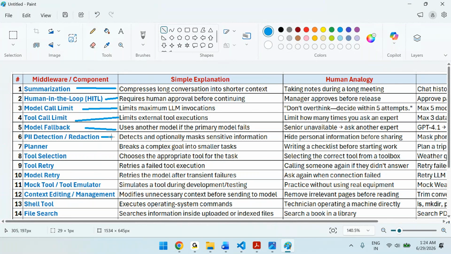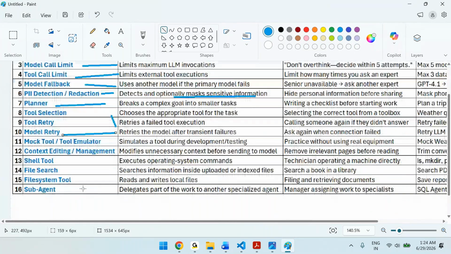Then PII detection middleware, personal information. For this also we have a middleware. Then planner middleware, tool retry middleware, model retry middleware. Like this we have different ones: file search middleware, sub agent middleware, shell tool middleware. Like this we have different out-of-the-box pre-built middlewares. We can use them to change the behavior.